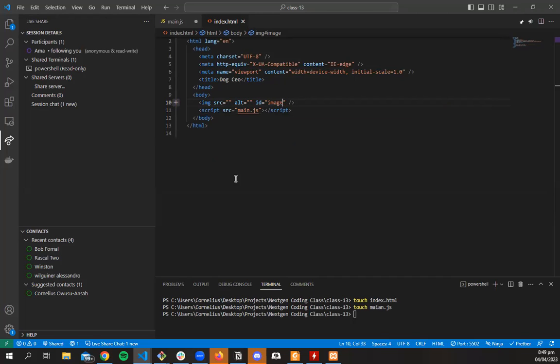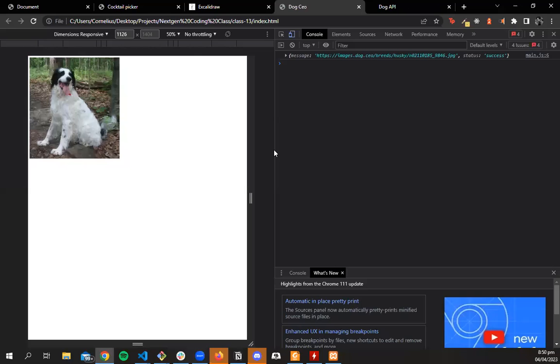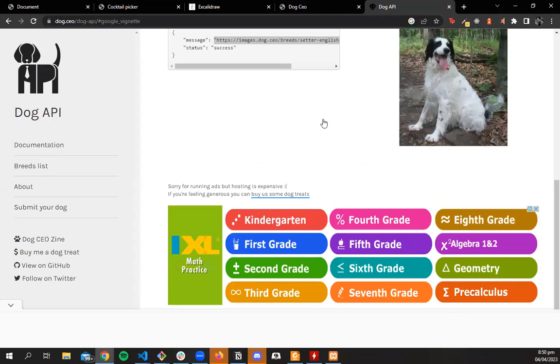So the main thing is that, first of all, do you see how we are making a request to an API and we are getting some sort of response? Yes. Now we want to do something with the response, because the only reason we want to make requests to APIs is to do something with the response. So for example, I'm sure they have a way of making a request to get specific docs. If we look at the API, there's probably a way to get specific docs. Breed list. Okay, they have a breed list.